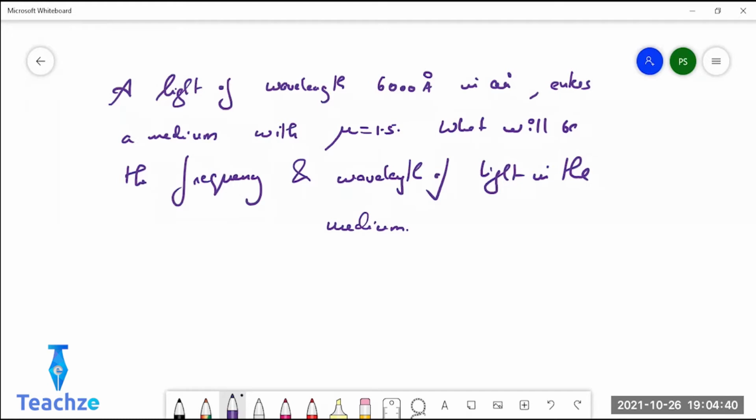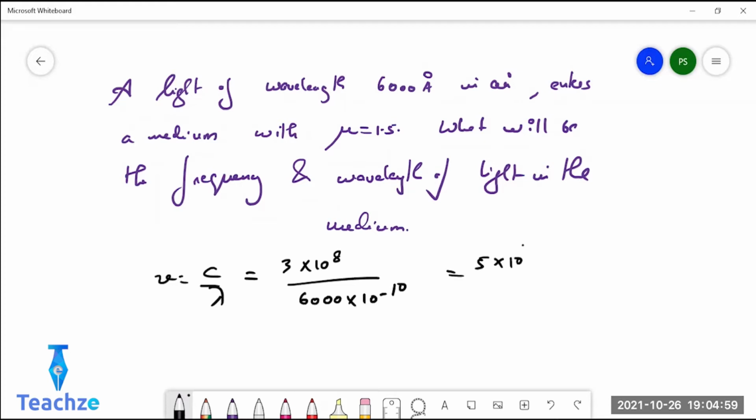Sir, frequency 5 into 10 power 14, sir. Yes, frequency is 5 into 10 power 14. The formula is nu equal to C by lambda. So C is 3 into 10 power 8 by lambda is 6,000 into 10 power minus 10. If you calculate, you get the frequency as 5 into 10 power 14.